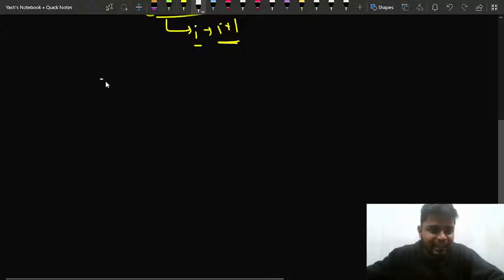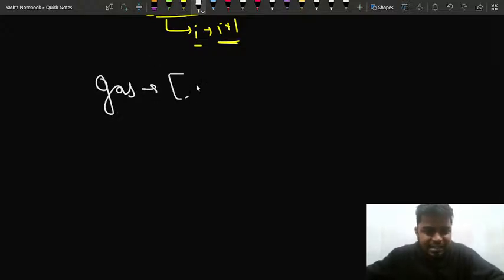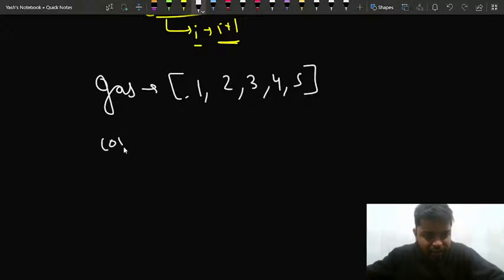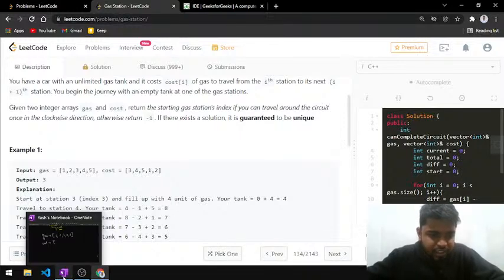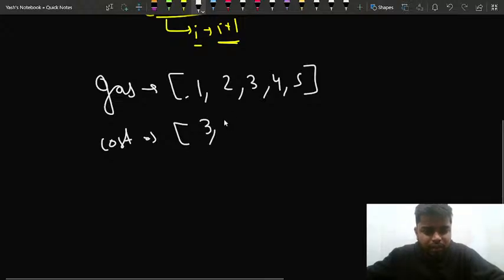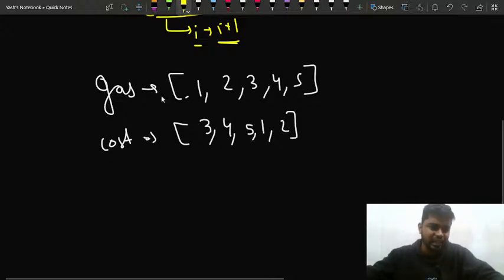So this example says that in terms of gas, let me write it. The gas is 1, 2, 3, 4 and 5. And the cost, let me write the cost array as well. All of you can consider giving me a quick +1 in the chat if this much of the problem is clear. So the cost is 3, 4, 5, 1 and 2. This is the amount of gas, and this is the cost, right? So these are the two things that you need to consider.